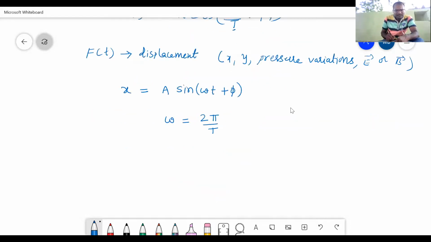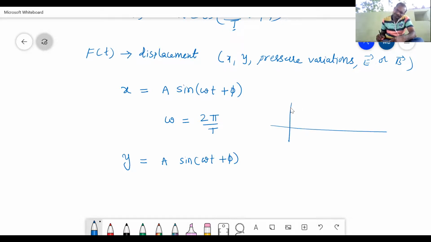Or it can be written as y is equal to a sine omega t plus phi. Anything. This f of t is nothing but any one variable. Let us imagine one particle is vibrating about its mean position. Let us suppose it is a sine wave, here time period, here displacement.